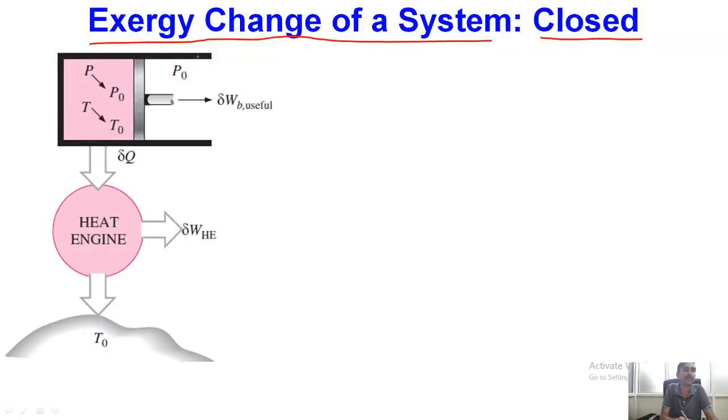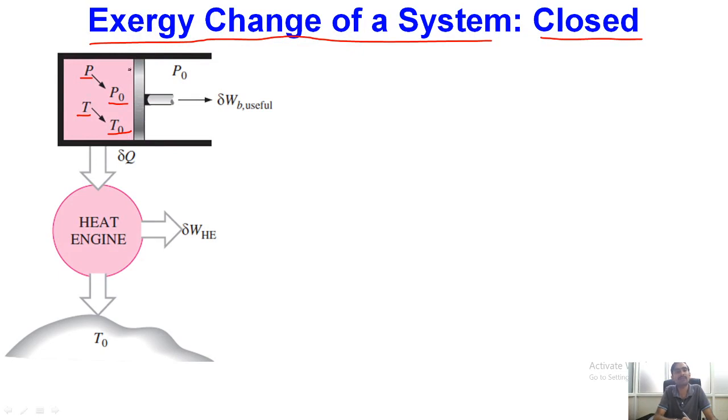So what we have done over here, we have nothing but a piston cylinder device, and let us consider that the initial pressure and temperature were P and T, and finally this system is going to the dead state. If it is going to the dead state, obviously its pressure and temperature will reach the surrounding pressure and temperature, P0 and T0.